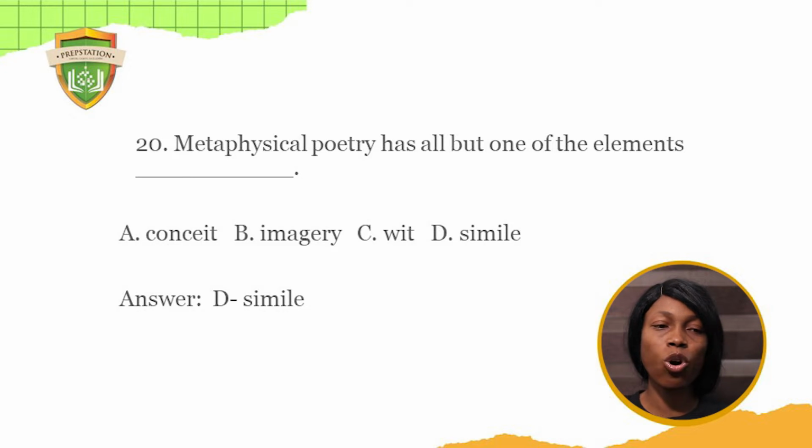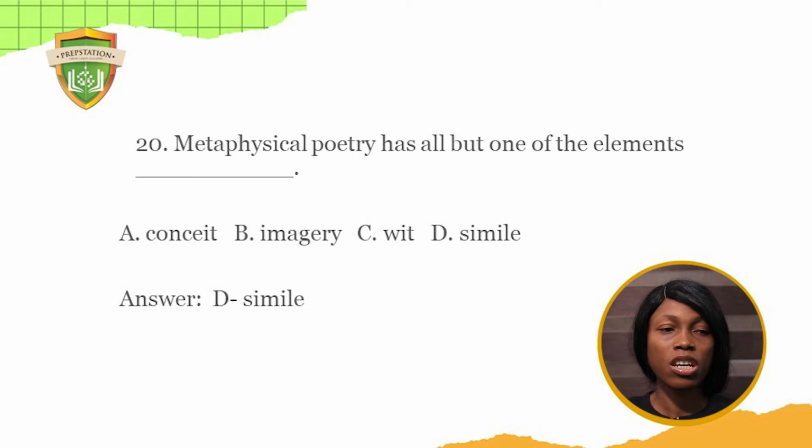Metaphysical poetry has all but one of the elements. A, conceit. B, imagery. C, wit. D, simile. Now, when you talk about metaphysical poetry, you're talking about a type of poem that is full of imagery and is full of wit itself and conceit with meter as well.